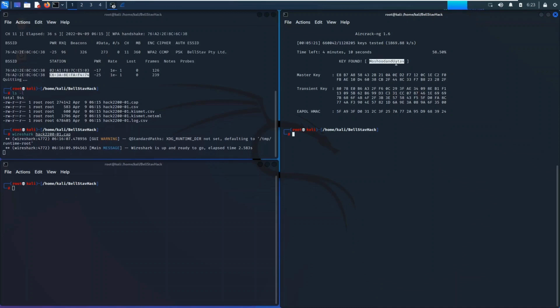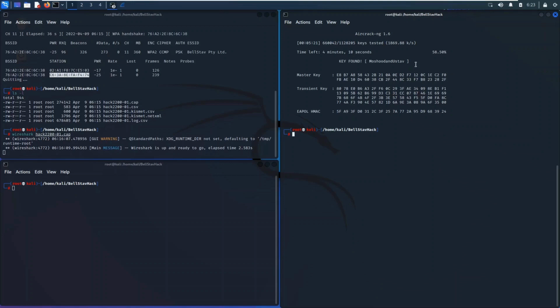Moshood and Utsav. That is the name of me and my group mates, and we just used that for a test. In some scenarios, if you're unable to find the key, that's because the Wi-Fi password that was set up is actually a very good password. It contains lots of characters, it's not easily guessed, and for WPA passwords, you can set from 8 to 63 characters. So let's say you have a 63 character key, that will take a long while to crack.